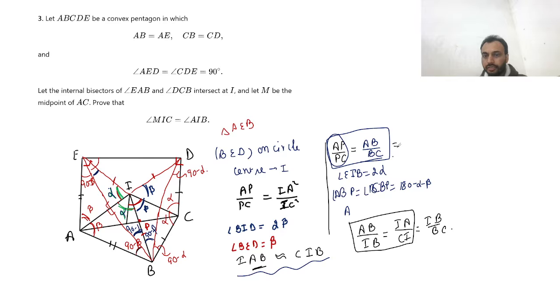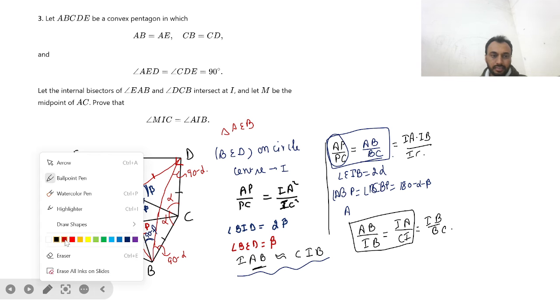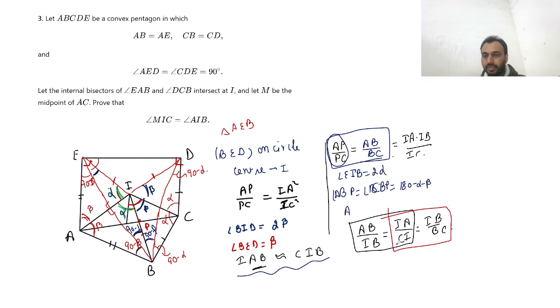So AB will be equal to IA into IB by IC, and from the second part we can write BC, which is IB into IC by IA. So if I put it here, it is IB, IC and IA. So you will get IA square by IC square, that we want to prove, right? So we got AP by PC is equal to IA square by IC square.